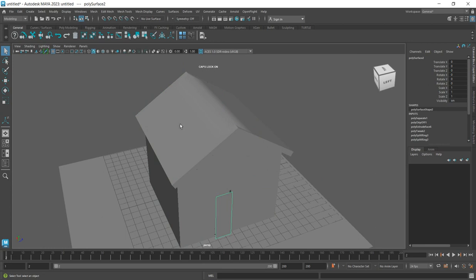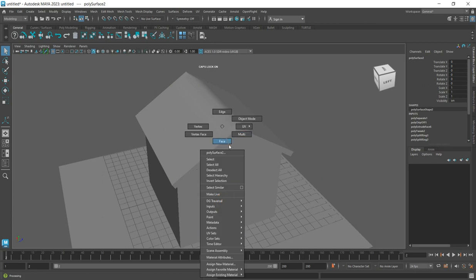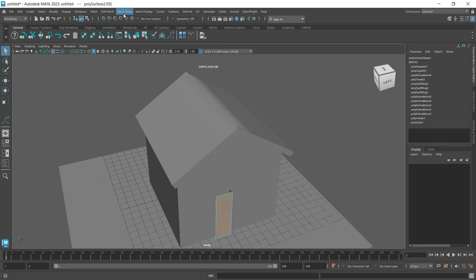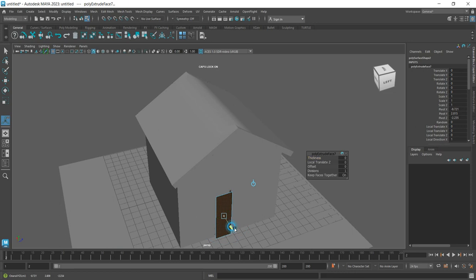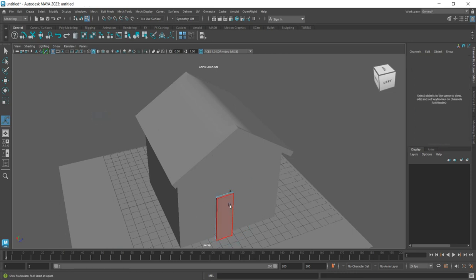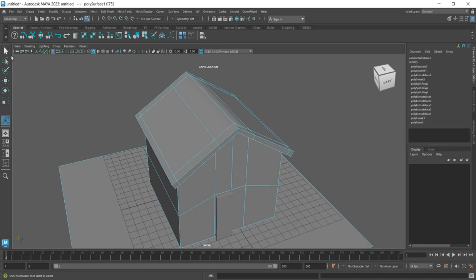So you have selected that object. What you need next is that you press face, select the face and press extrude. Edit mesh, extrude the space so it became a solid door. So here you have this door in place.